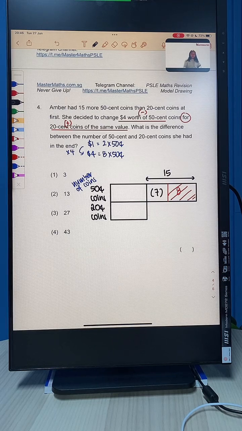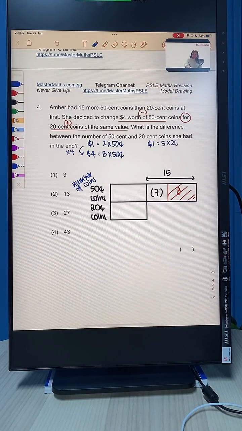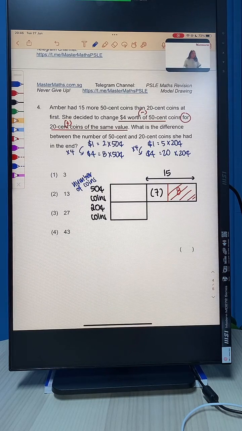Then they told you that this is going to be exchanged for 20-cent coins. So same thing, $1 is 5 20-cent coins. So if I have $4, that would be times 4 to give us 20 20-cent coins. Agree? So this one we are going to add. Because we exchange it for 20-cent coins, we are going to add another 20 to the 20-cent coins. Agree?